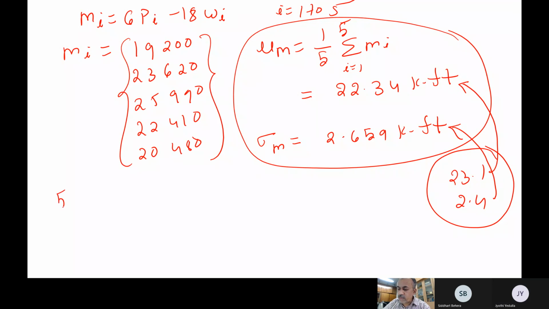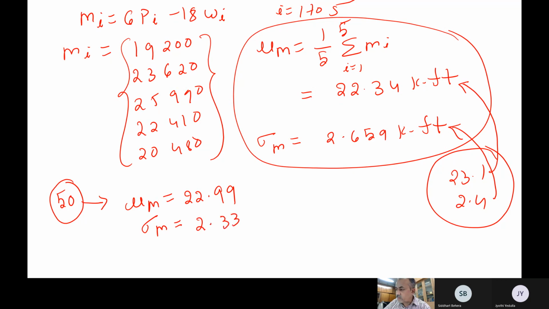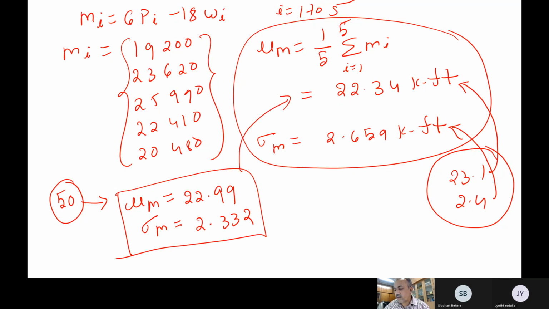For the same problem, you can do it on a computer in MATLAB. If you take 50 samples, the mean value of M turns out to be 22.99 and the standard deviation turns out to be 2.332. You can see this is much closer to the exact value. If you take 100 samples or 1,000 samples, obviously the solution approaches the exact result itself.